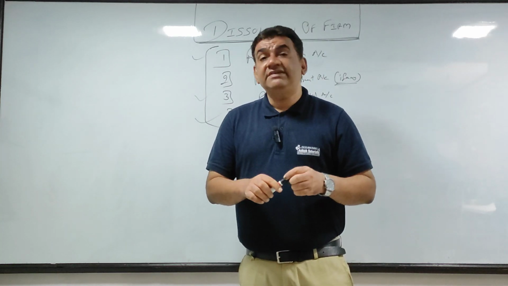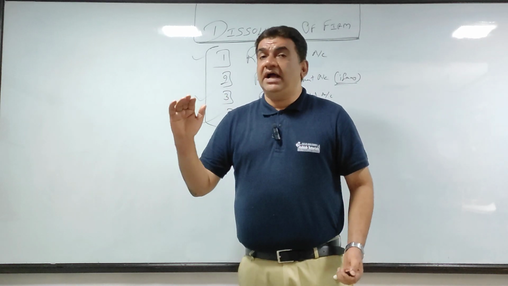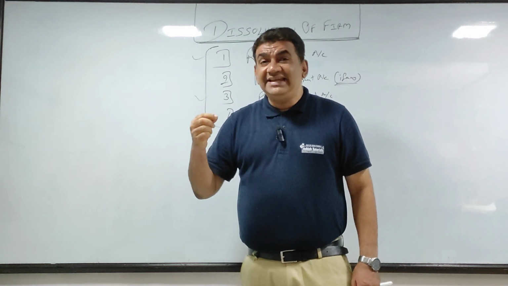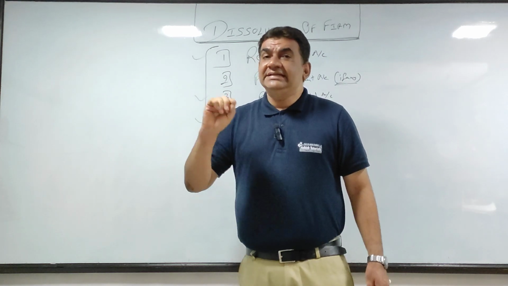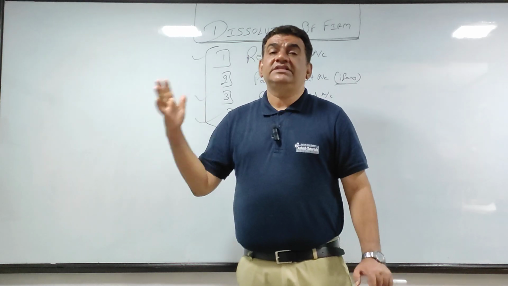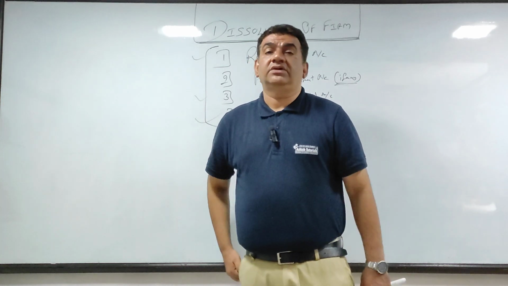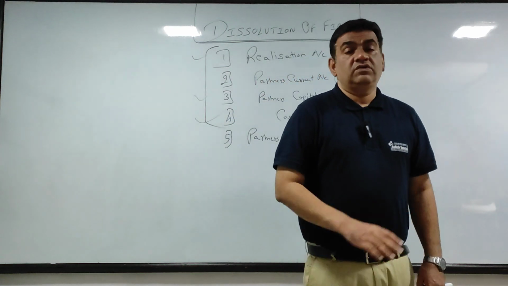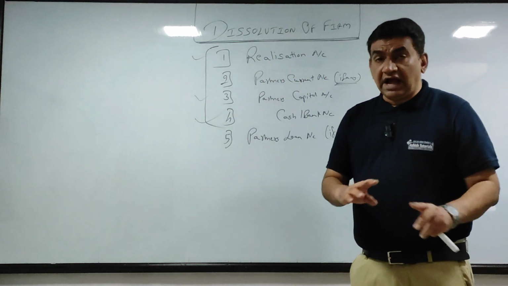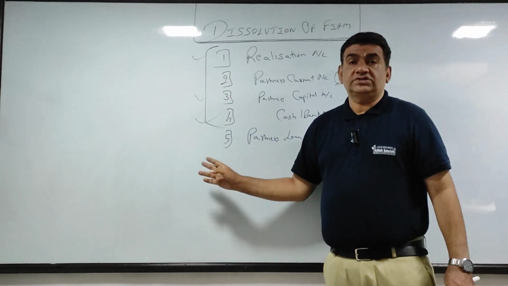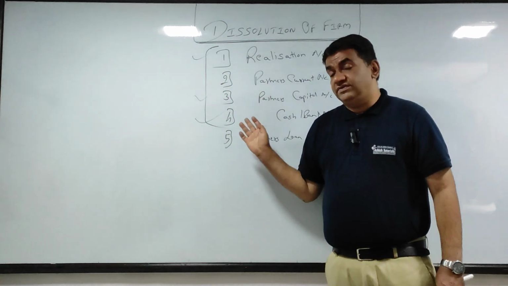As I told you, they will give you a balance sheet along with the adjustments. How do we do it? We read the adjustment, we put the marking. In dissolution, there is no need to mark here. Why? That we will see when we come to the first sum. Got it, guys? So this was the brief. What do you mean by dissolution? How the process practically goes and what type of accounts you have to prepare, I have discussed with you.